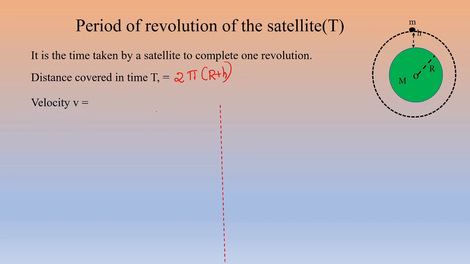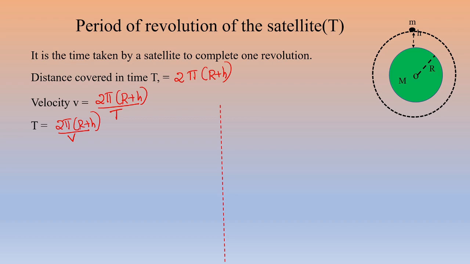Now, if we know the distance and time, what is velocity? Velocity is equal to distance by time. That is, distance covered is equal to 2 pi into r plus h, divided by the time taken, capital T. Therefore, capital T is equal to 2 pi into r plus h divided by v, where v is the orbital velocity.